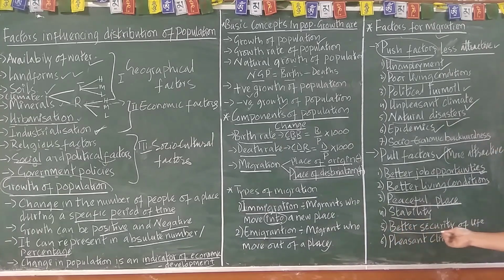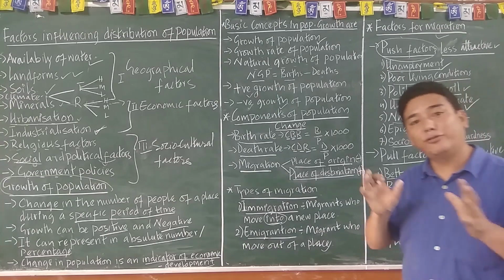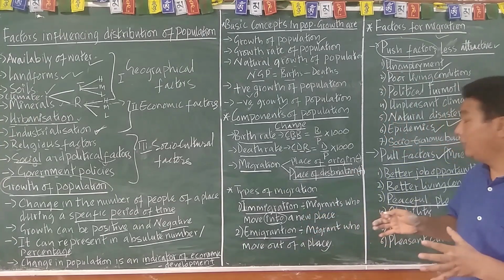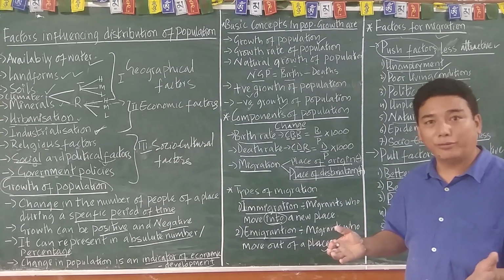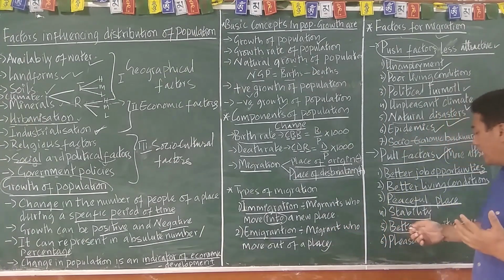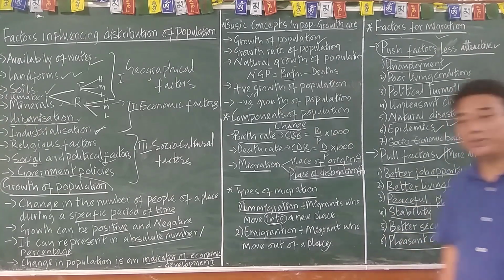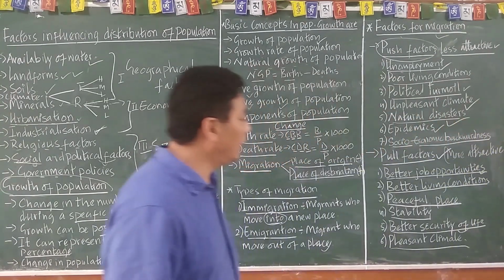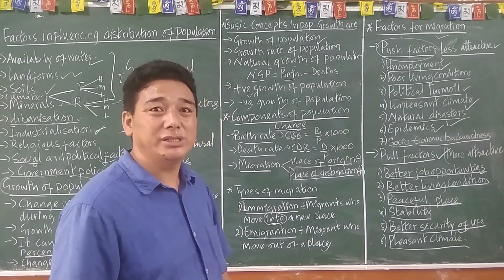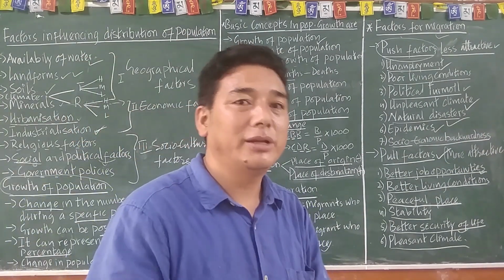And next, better security of life. Wherever there is a more secure area or country, especially for women, where even at midnight a woman can roam here and there, people will move toward such places or countries. And the last one is pleasant climate. Where there is a good climate condition, people like to move there, not to extreme climate areas.